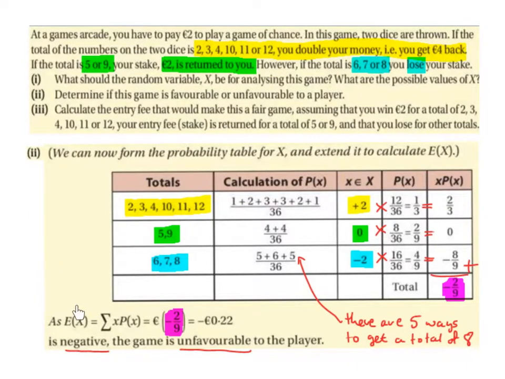So the expected value is the sum of the x values times the probability of x, which ends up being minus 2 over 9 euro, which is minus 22 cents. Since this is negative, the game is unfavourable to the player.